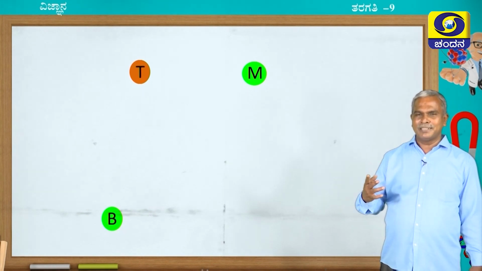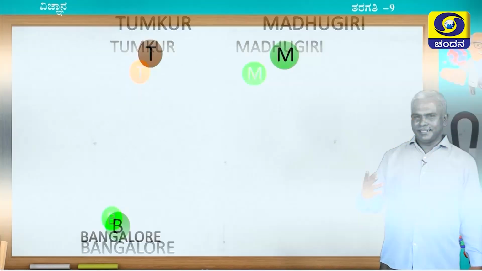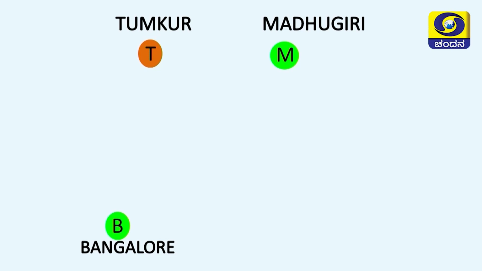Please observe here, children, there are three cities: Bangalore, Tumkur and Madhugiri. Here, for my convenience, I am going to consider T as the reference point.